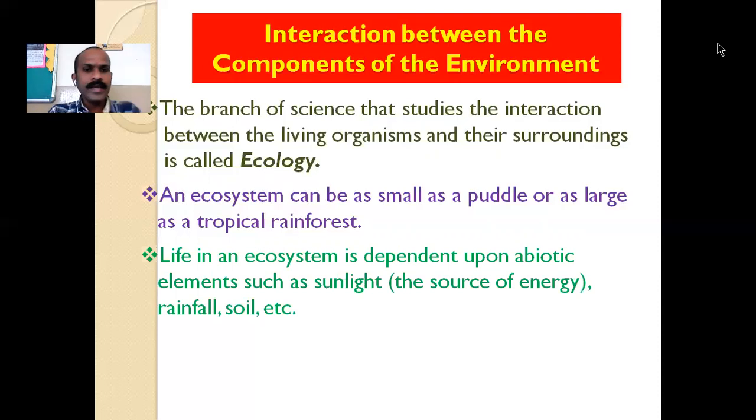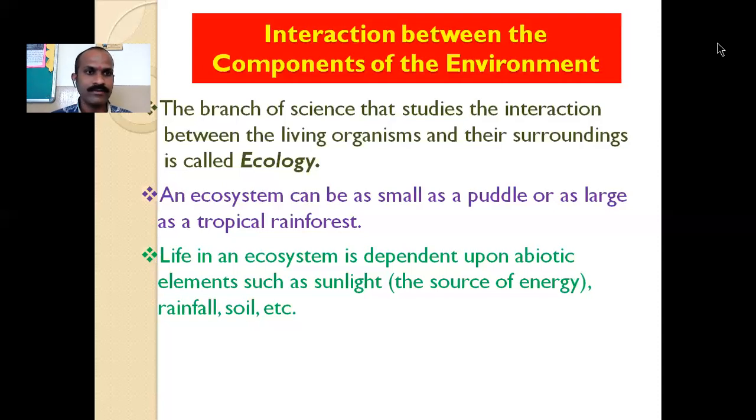Then life in an ecosystem is dependent upon abiotic elements such as sunlight, which is the source of energy, rainfall, soil, etc. So in this ecosystem the life is dependent on abiotic elements. Abiotic elements mean those which don't have life. As we all know, sunlight, rainfall and soil are important factors for the life of human beings or any organism in the environment.